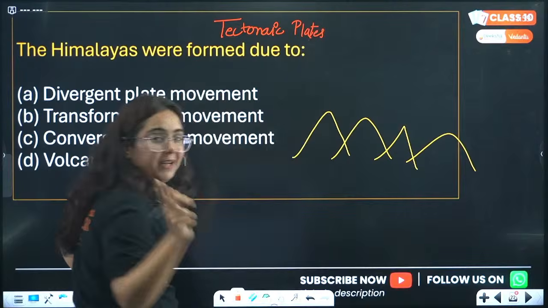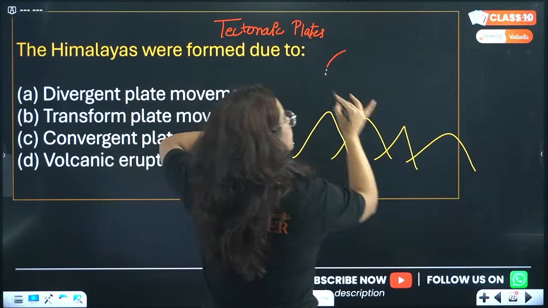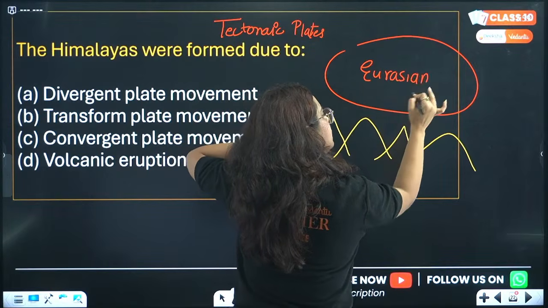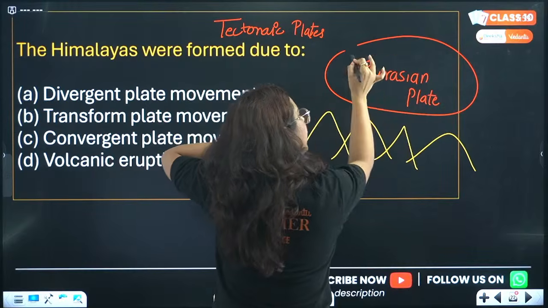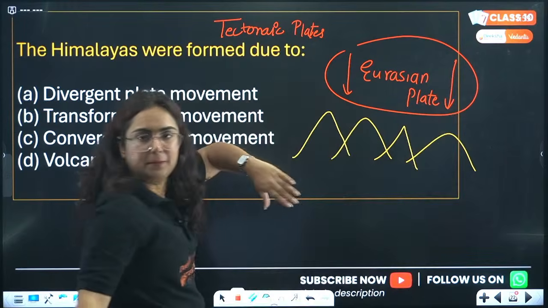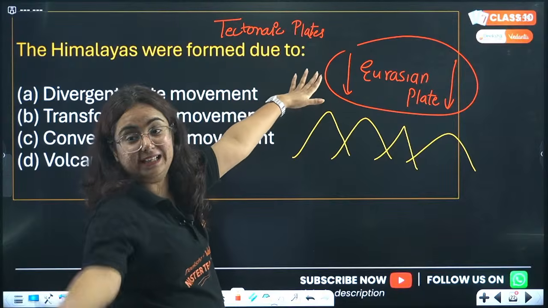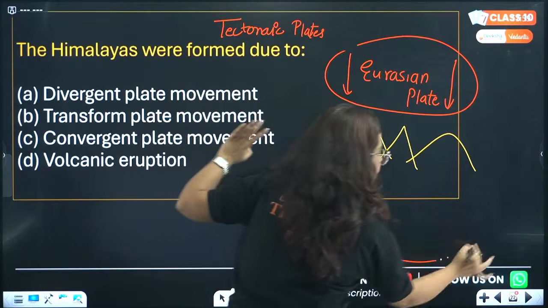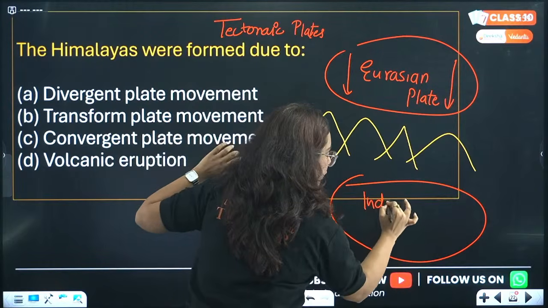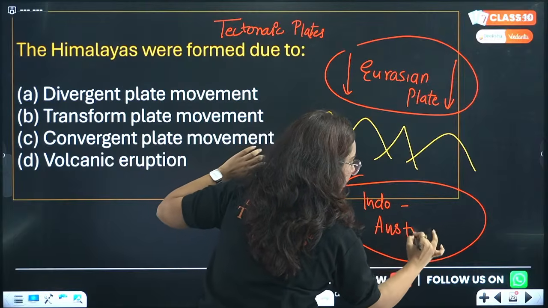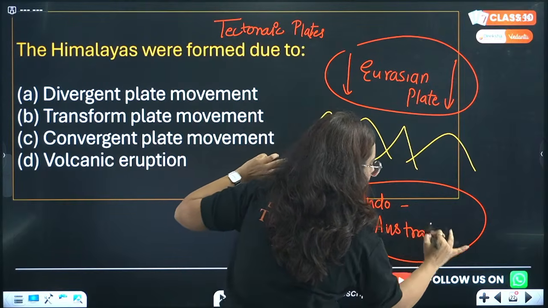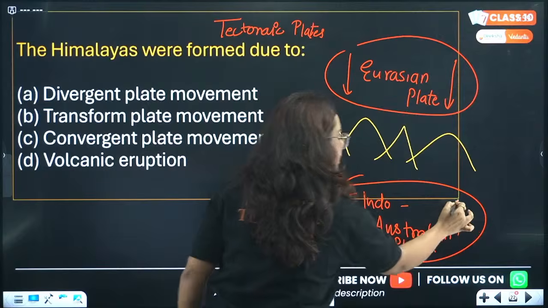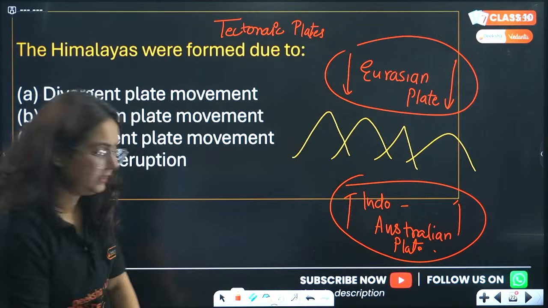Beta, see, pay attention to that. To the north of the Himalayas lies the Eurasian plate, which is in movement, in the southern movement. So here there are, beta, what? Barricades. Yes, we can call them barricades. So this is the Eurasian plate. Here in the south of the Himalayas, it is the Indo-Australian plate. Okay, Australian, not Austrian, bhai. Indo-Australian plate. And this plate is moving in the northern direction.